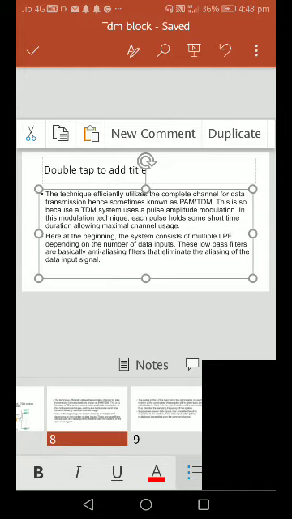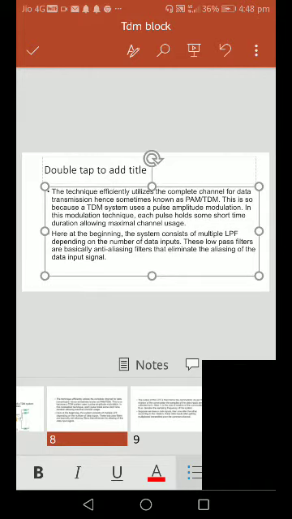Aliasing means we have to maintain the message sampling frequency fs greater than or equal to twice fm, that is 2fm.